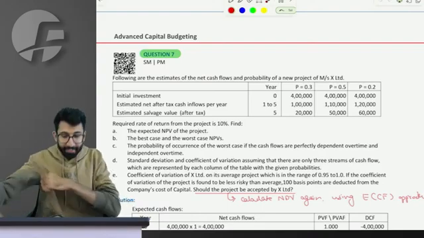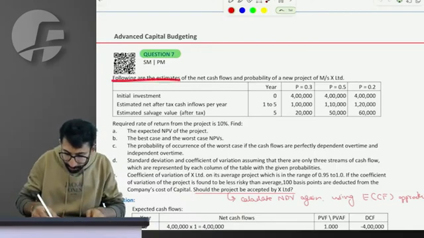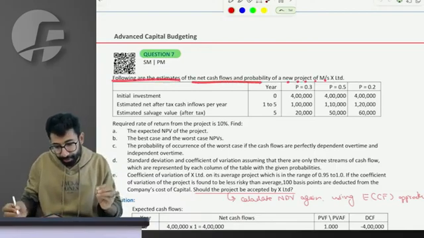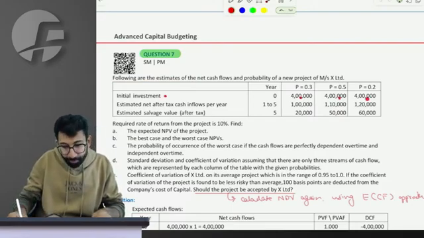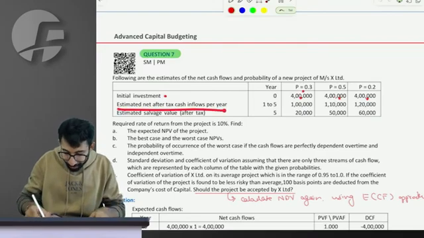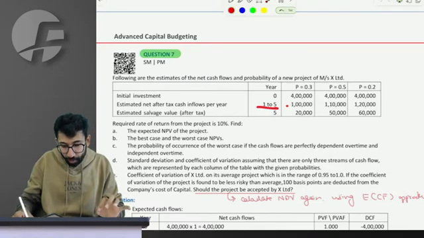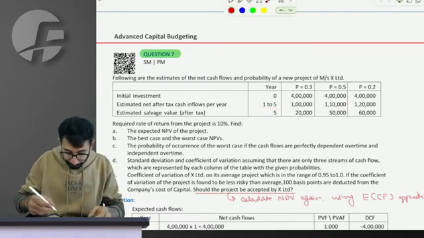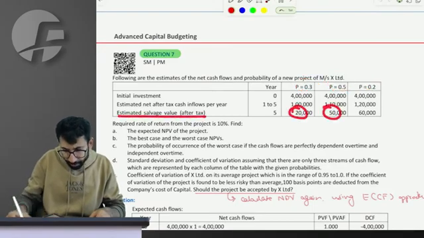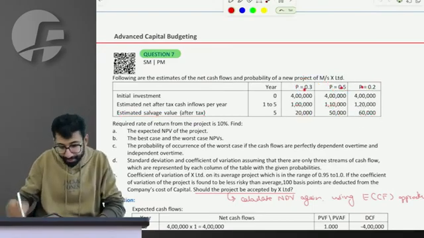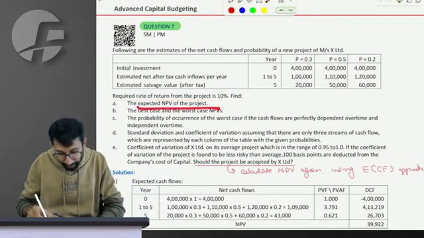So people in the class, let's get started to understand this question, question number 7. Following are the estimates for net cash flow and the probability of the new project of Messrs X Limited. Sir, I have a new project whose initial investment will be 4 lakh, whatever be the scenario. After tax cash flow for the next 5 years will be either 1 or 1.1 or 1.2 lakhs. The probability of which is given to me. The salvage value is estimated to be 20, 50 and 60,000. The probability is again given. Required rate of return 10%, calculate expected NPV.